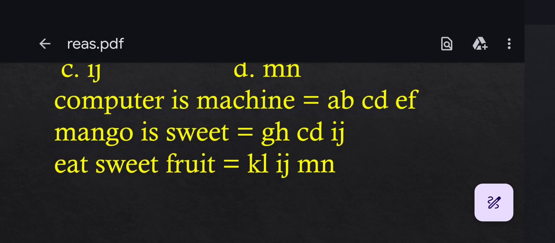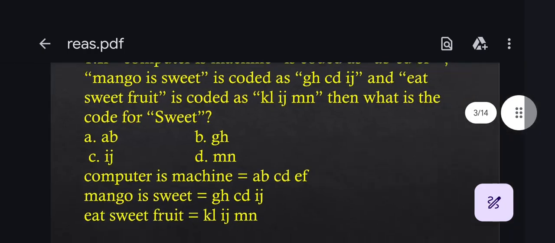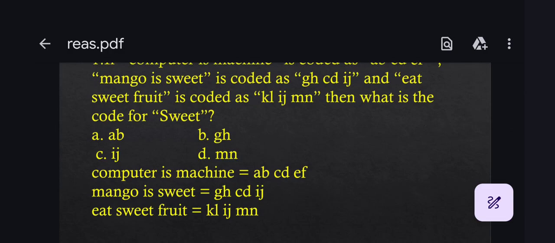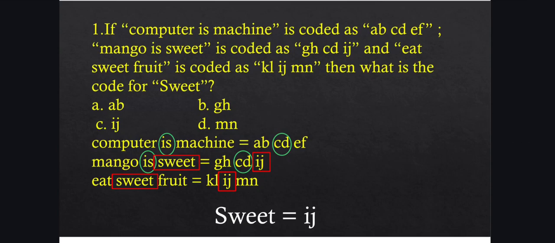We can see that IJ is common in both and IJ is absent in equation 1. So the code for sweet must be IJ. Option number C is the correct answer. So the code for is is CD and the code for sweet is confirmed as IJ.